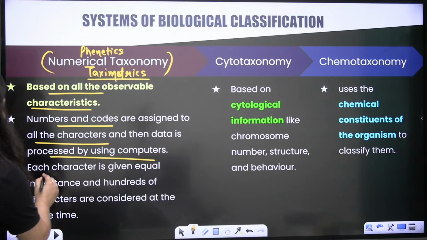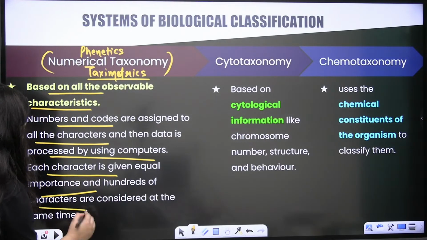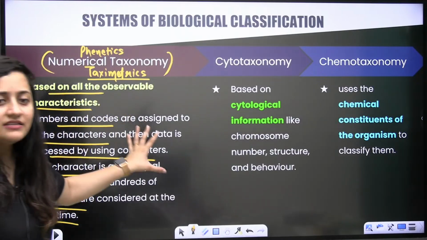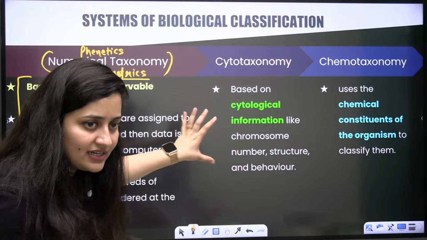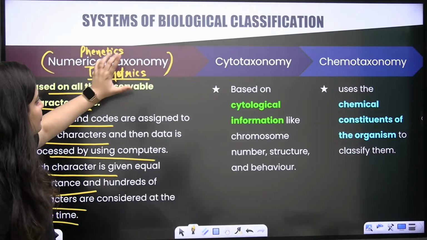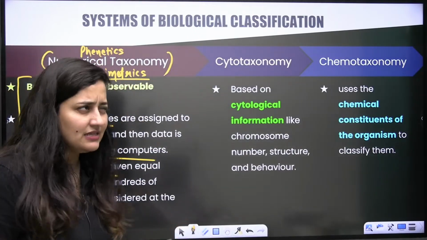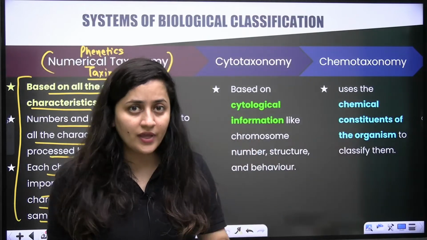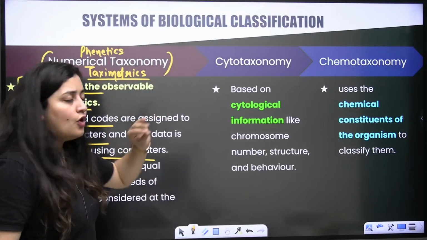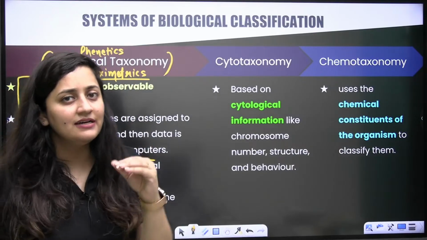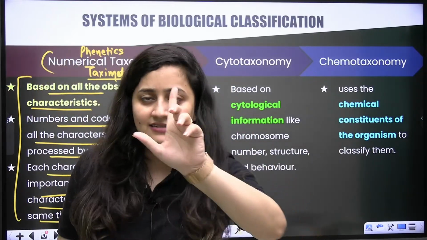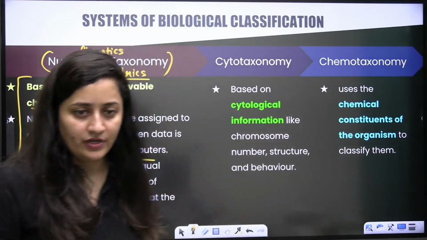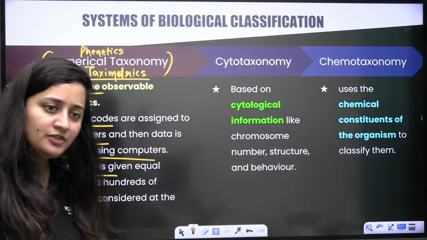Each character is given equal importance, and hundreds of characters are considered at the same time. Please take a screenshot of it; it is important and given in your book. Numerical taxonomy is also known as phonetics and taximetrics. There is another name also, which we don't need, but phonetics you need to remember. So basically we are giving importance to all the characters and then assigning numbers to them.